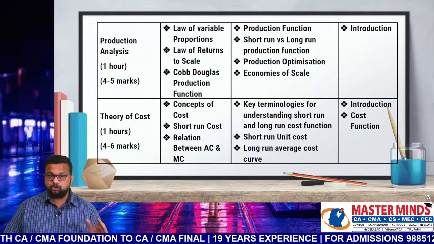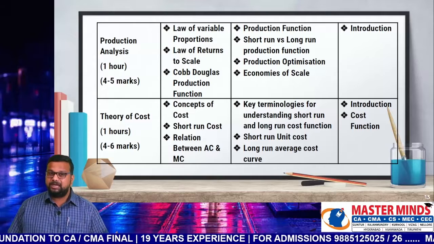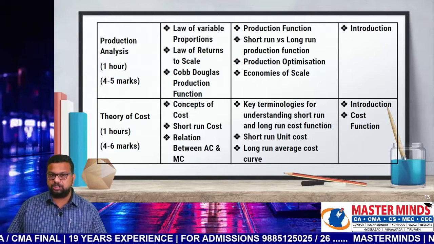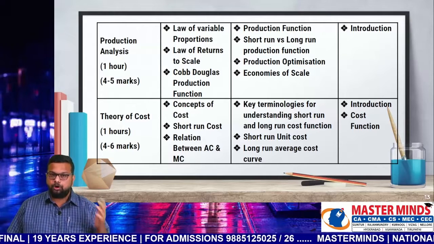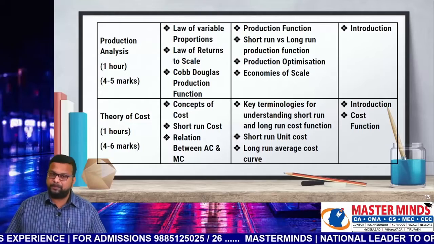The first priority items are concepts of cost, short-term cost, and the relationship between MC and AC. Second priority items are key terminologies for understanding short-run and long-run cost function, short-run unit cost, and long-run unit cost curve, and the remaining are third priority items.